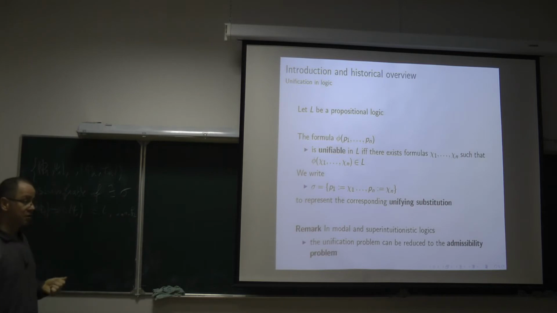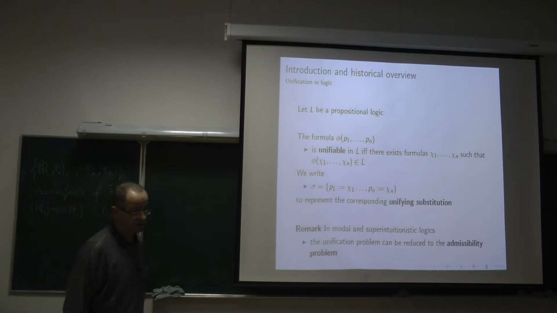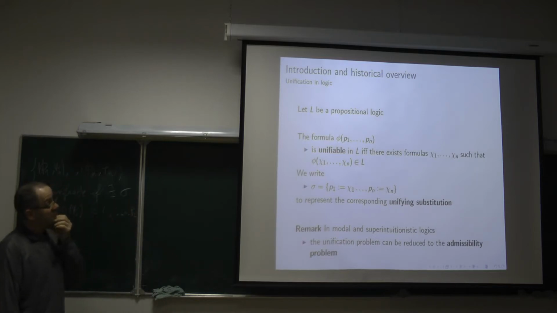But in description logic, for example, there is no equivalence symbol, or negation is restricted. And also, if we consider some fragment of intuitionistic logic, like the implication-conjunction fragment, in some fragments it is not possible to restrict the unification problem to a single formula.